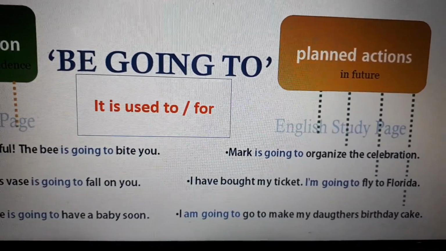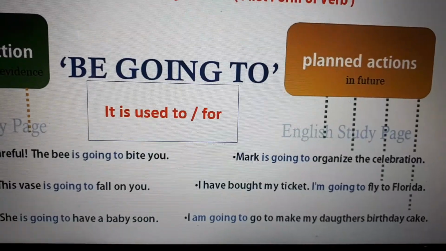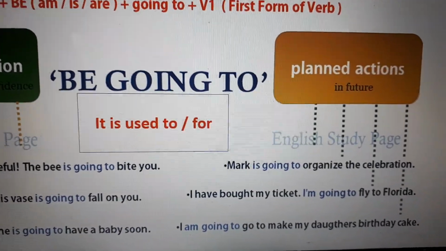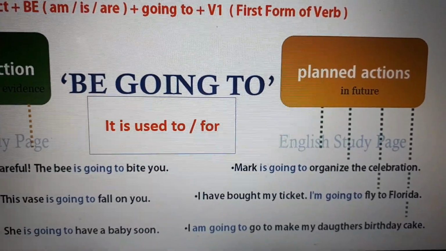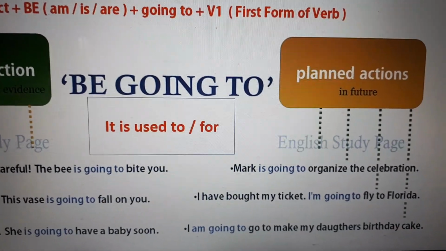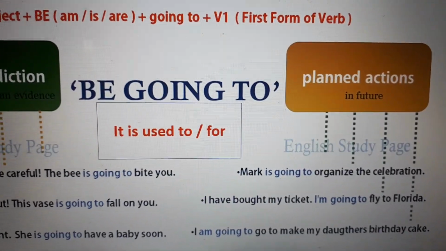I have bought my ticket. For example, we can say Fernando was saying that he planned to go to a concert in August. Right, Fernando? Do you remember that? So, Fernando has bought his ticket.